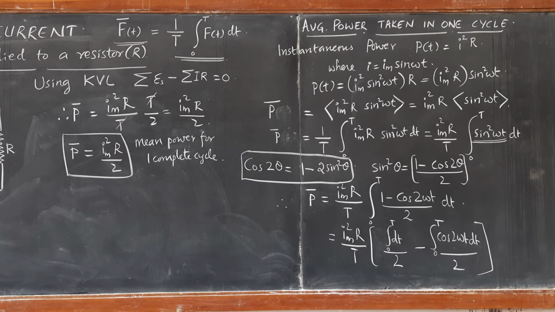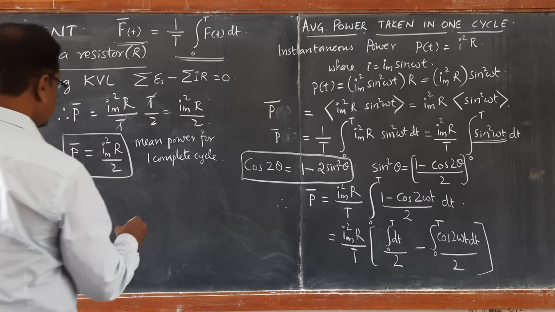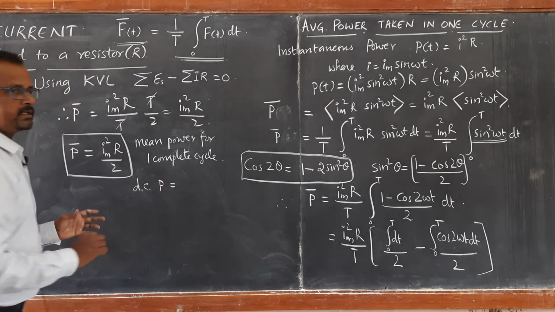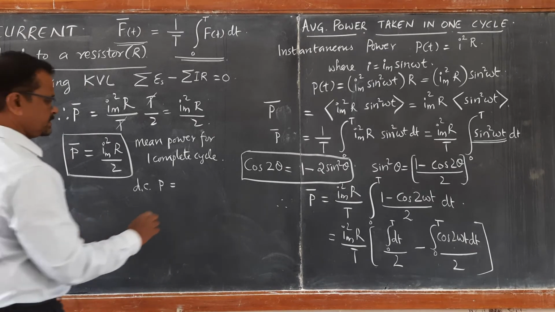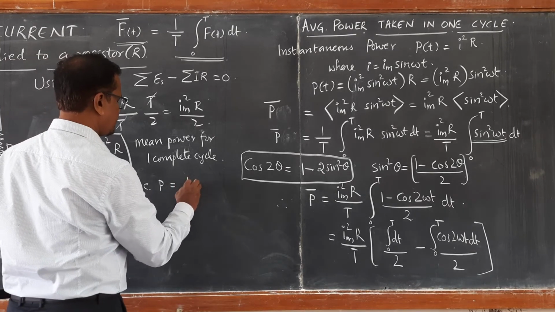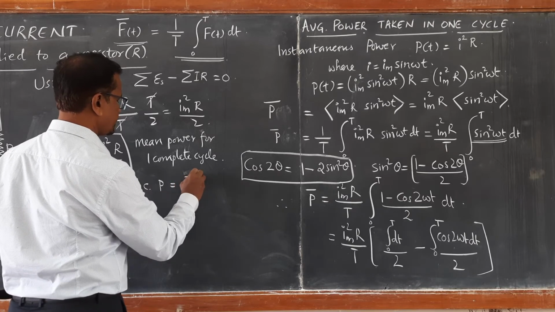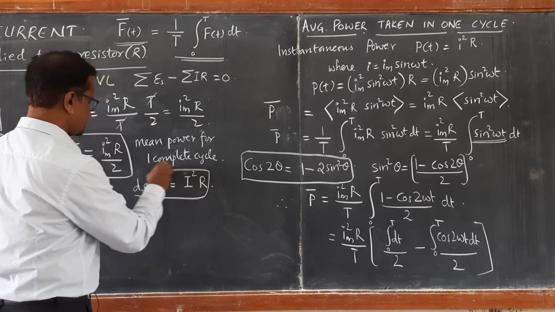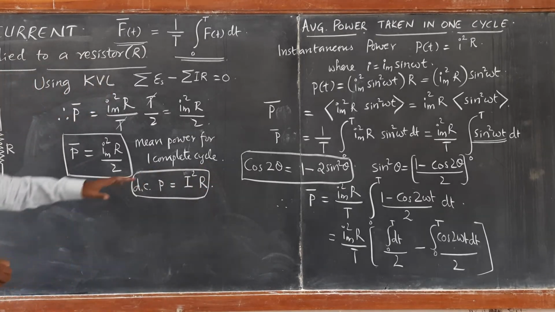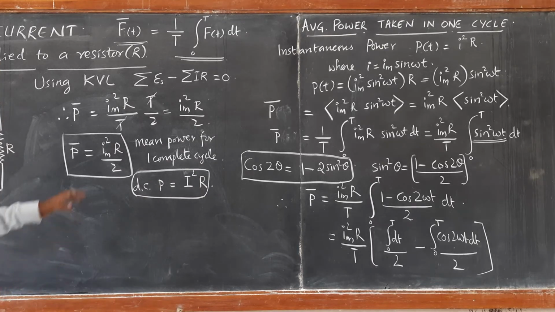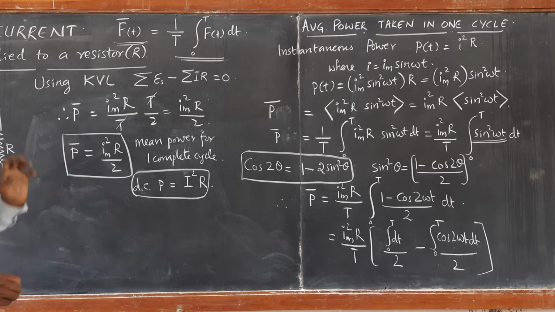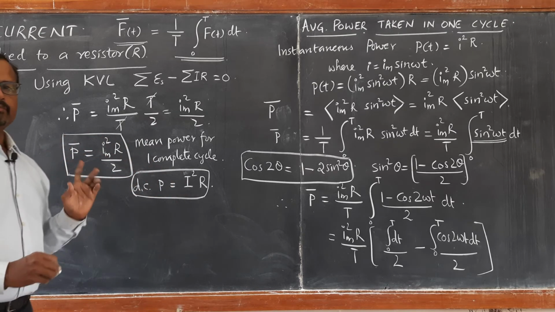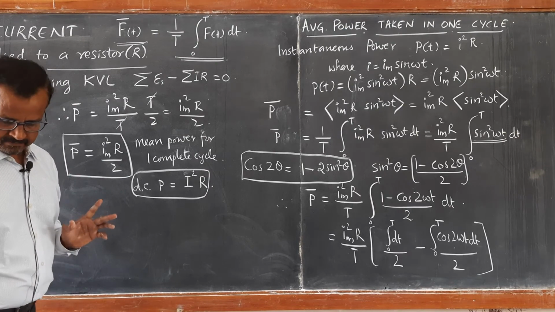You know, DC power dissipated in the form of heat in case of DC circuit is I square R loss. It is I square R. So let us express this in this form. To express this in the form of DC, that is in the form of I square R, we make use of one term that is called as DC equivalent current. It is called as root mean square value of current.